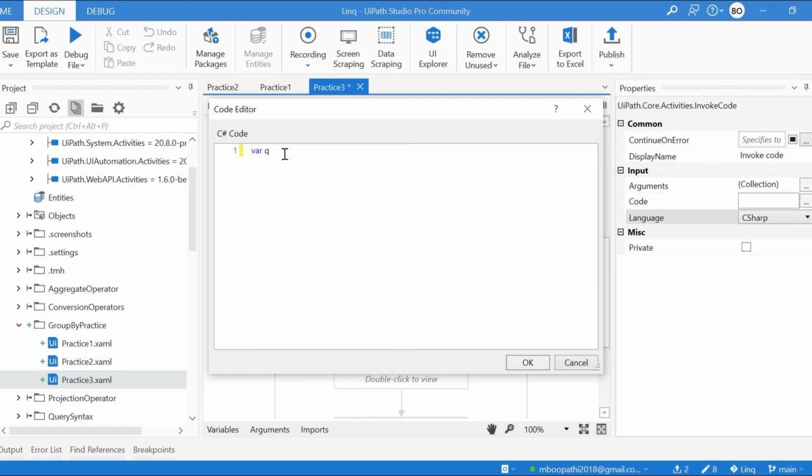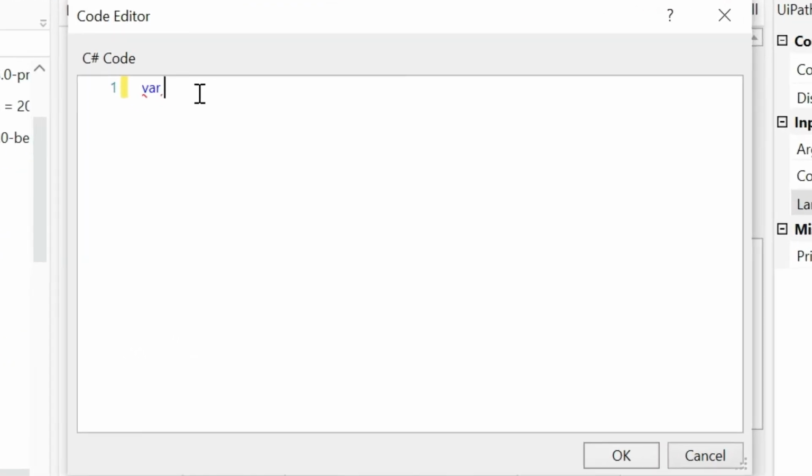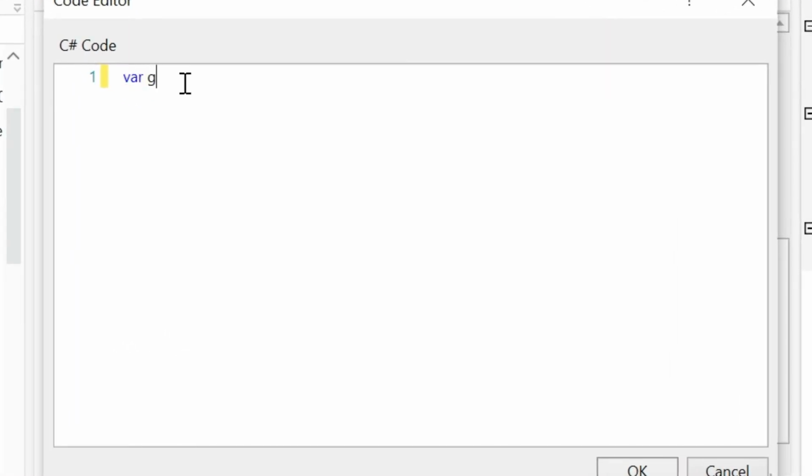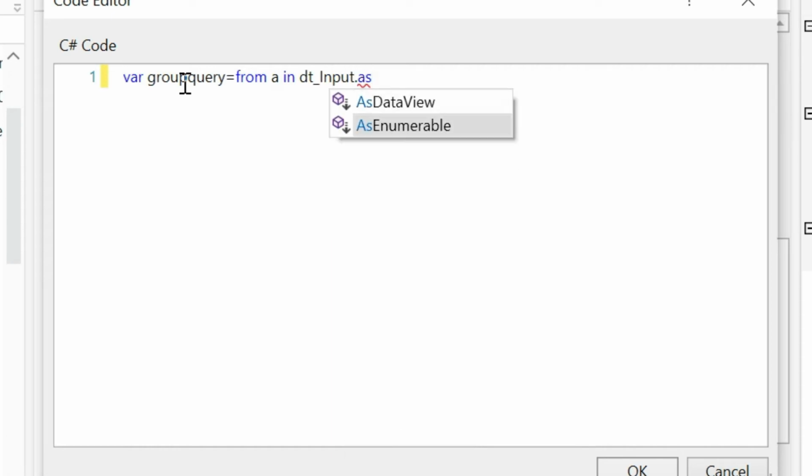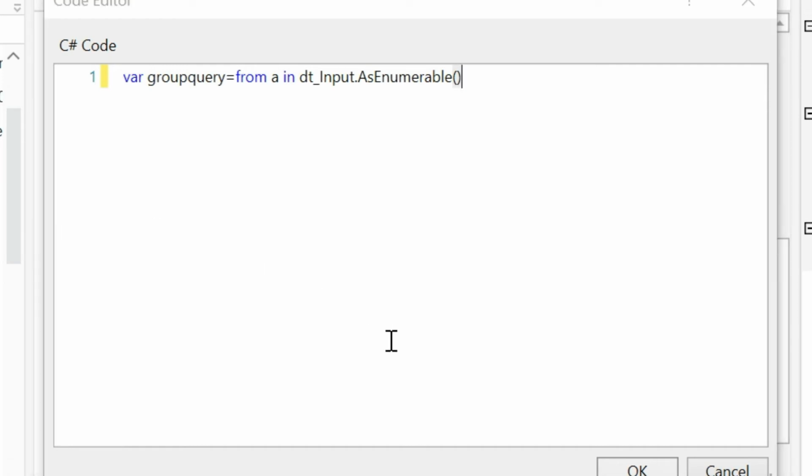where data type, I will give group query equal to from a in dt_input.AsEnumerable. So basically what we are going to do is calculate the amount for each department, but we are writing it in C# code instead of writing the query in an Assign activity. That is the only difference.